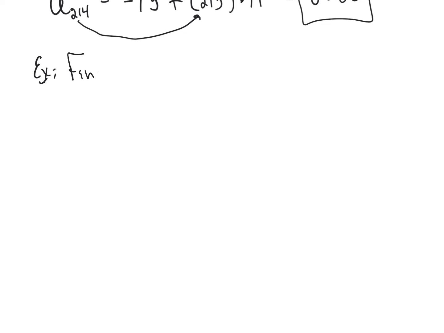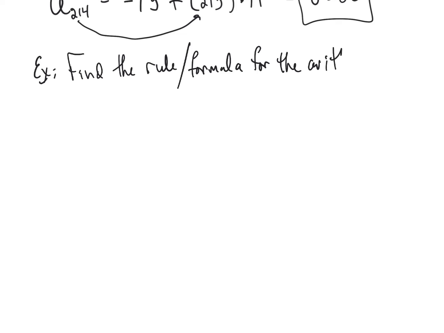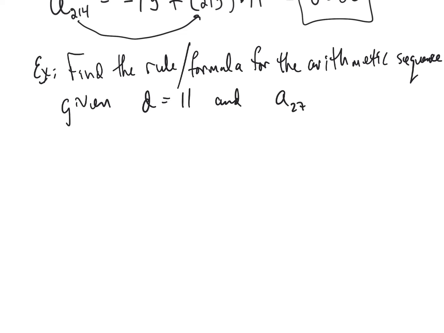What I'm going to ask you to do on this one is find the rule or the formula for the arithmetic sequence given that d is equal to 11 and a sub 27 is equal to 263. So with those two bits of information, can you find the rule or the formula for an arithmetic sequence?